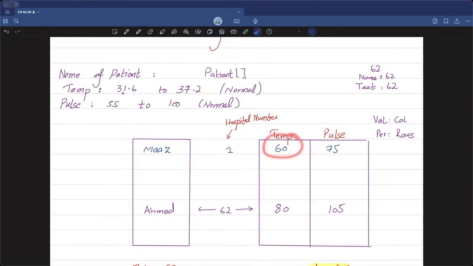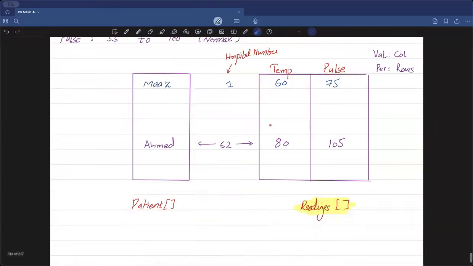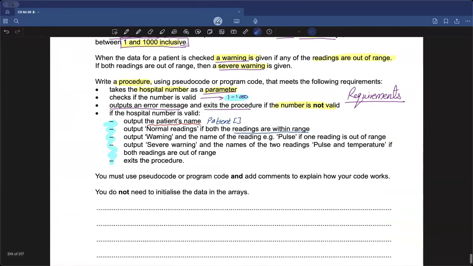The correct range was between 31.6 and 37.2, which means that 60 is way above the limit of 37.2. So this is out of range. But if I look at the pulse value for the patient, it is perfectly fine. It's still within the normal range, which means that if a case like this happens where one value is within the range whereas the other is outside the range, then I need to output a warning.